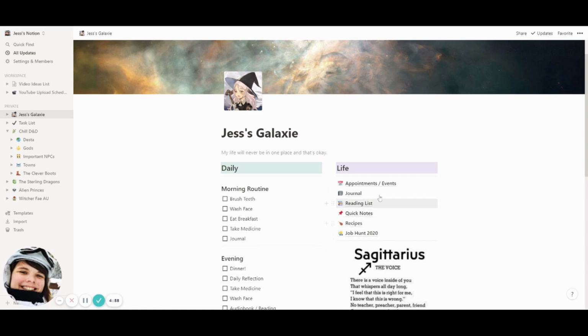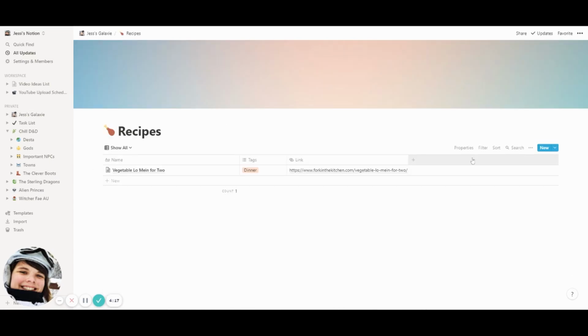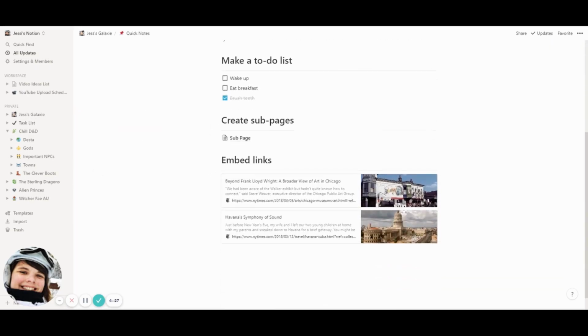Some of the other pages that are here, these subpages, such as the calendar, are already built into Notion when you start using it. So the fact that I don't use it isn't a big deal for me. Most of the reason that I don't use these things, for example quick notes, appointments, events, this calendar, my recipes page, is that I tend to have systems in place already for dealing with those things, so I didn't need to put it into Notion.